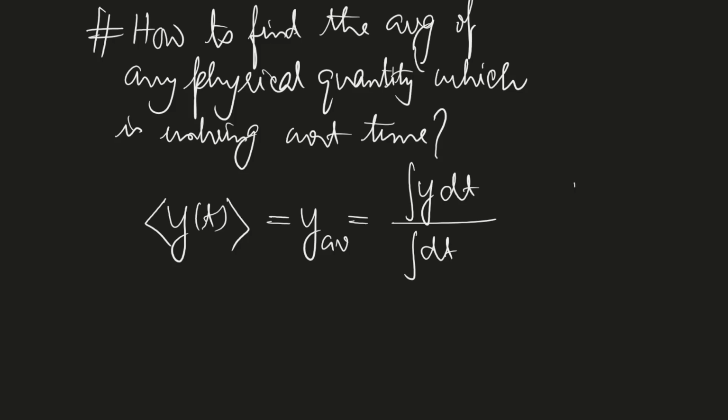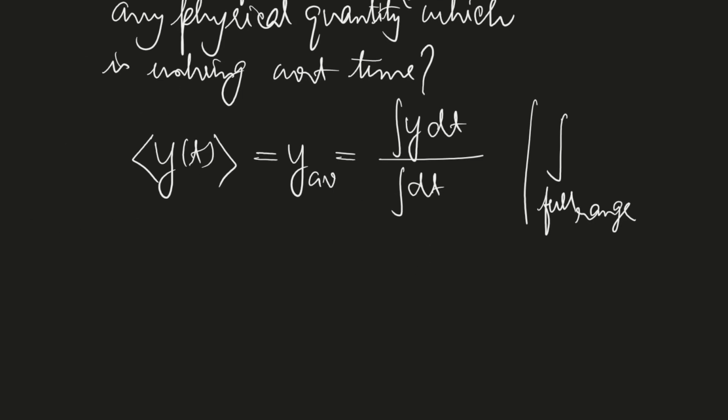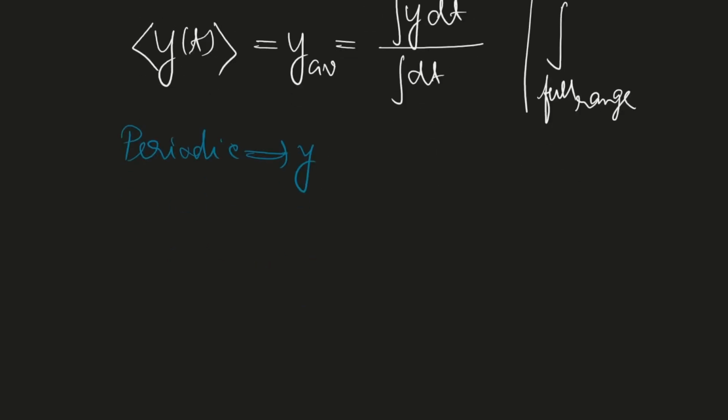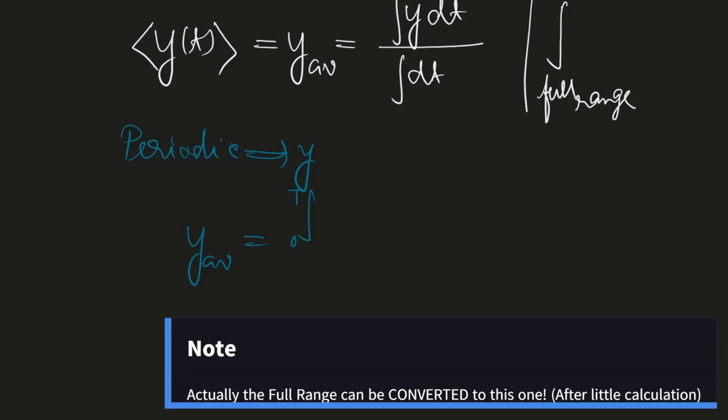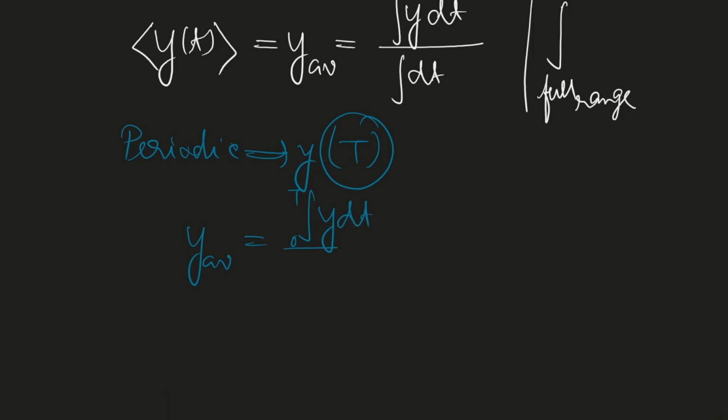This integration is over the full range, but for a periodic function, if y is periodic with periodicity t, then the y average is given by this one. So this is the formula.